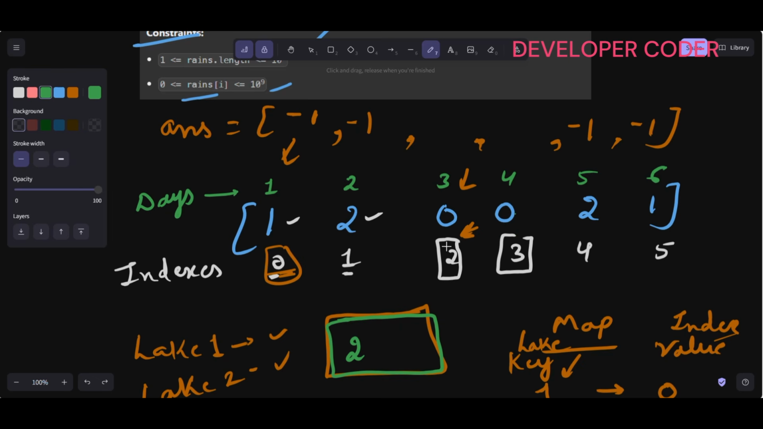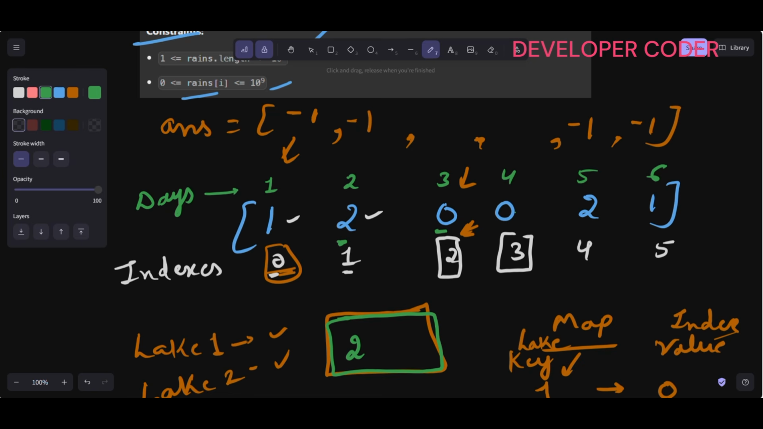And I will store this in increasing order. This tree set is in increasing order, right? So it's not like I want to clear the water of lake 2 at some other dry day. If the first one is available right after this particular index, use that, right?